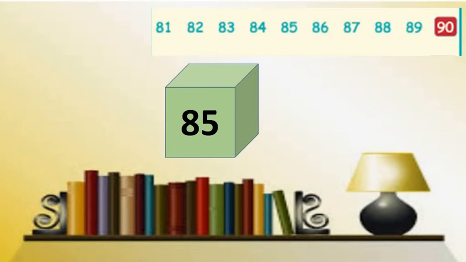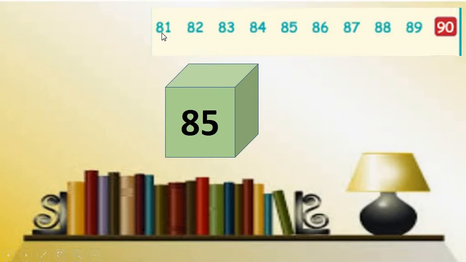So as we are in search of the before number of 85, here we have the number strip of 81 to 90, which helps us to find out the before number of 85.